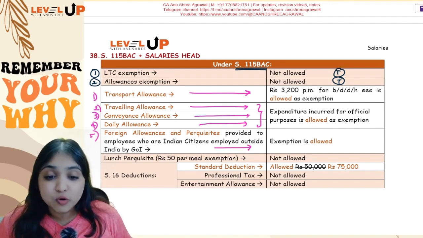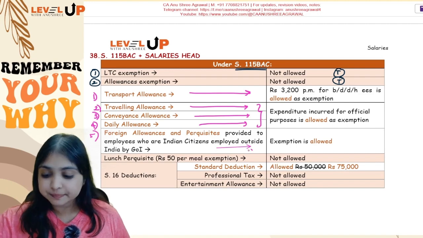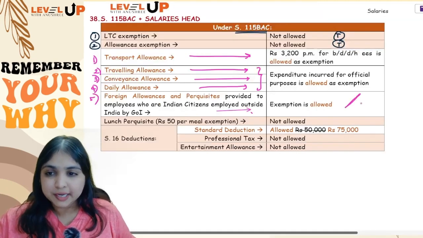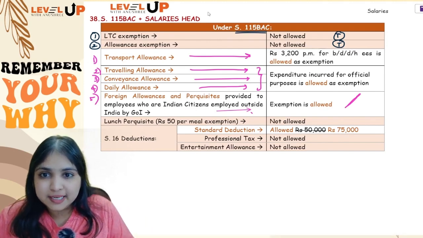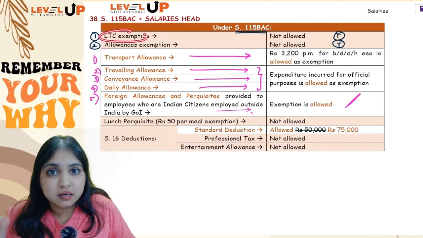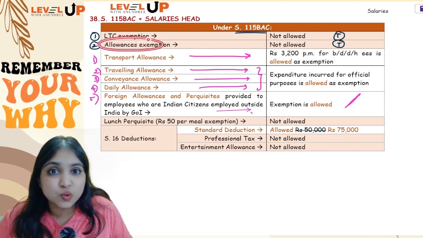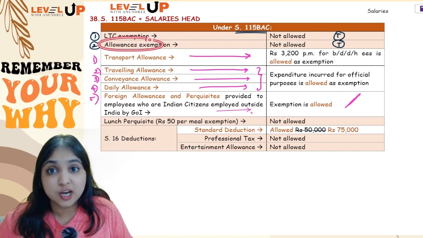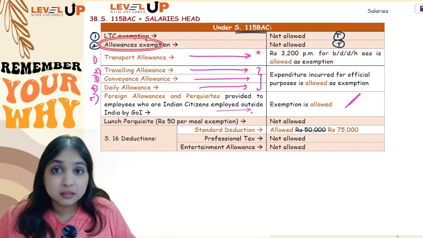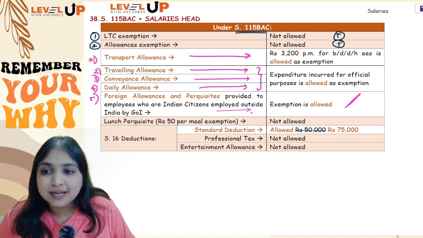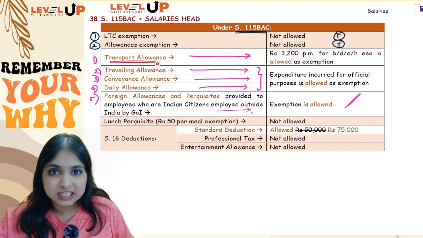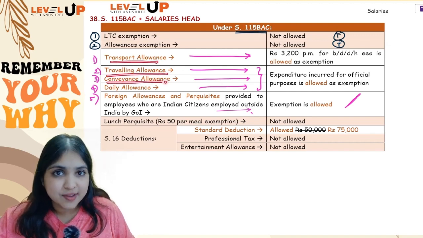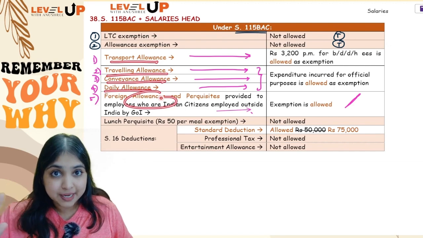Then comes one more, the 5th point. This I will explain to you. Wait. So this alone I am keeping pending for now. Remaining points till here you understood. Under the normal regime, LTC you will get exemption, but under default regime, LTC will be fully taxable. Under normal regime, allowances you get exemption, HRA, children education allowance and all, but under the default regime, no exemption. But there are 5 allowances where you will continue to enjoy the exemption. That is transport allowance, travelling allowance, conveyance allowance, daily allowance, and one pending point is there.